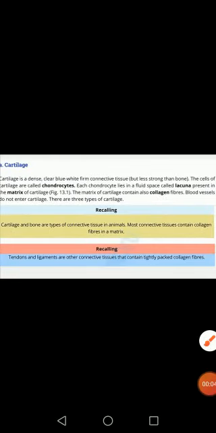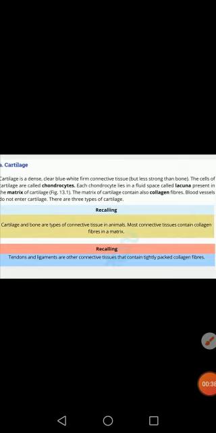Today we will discuss bones and cartilage. Bones basically are part of our skeletal system. The human skeletal system is basically made up of a bony framework, but in certain parts cartilage is also present. So the overall human skeleton is made up of a bony framework, but in certain parts this framework is supplemented by cartilage. Let's start our first topic, which is cartilage.